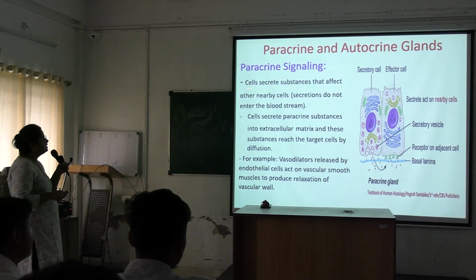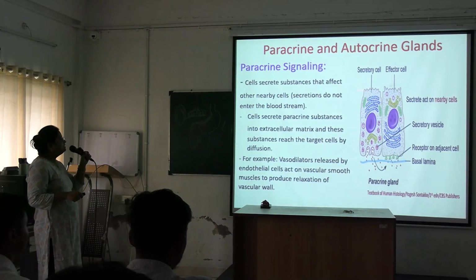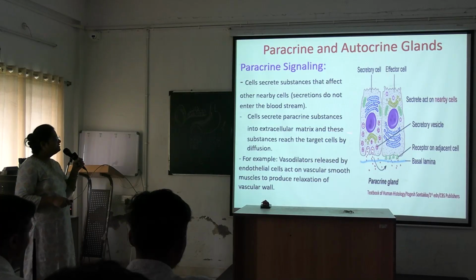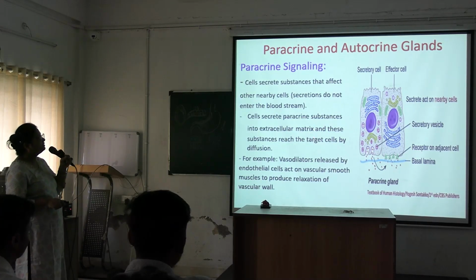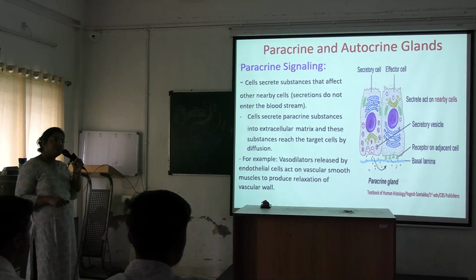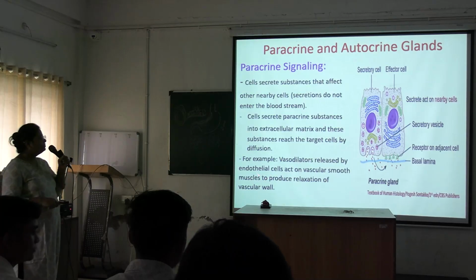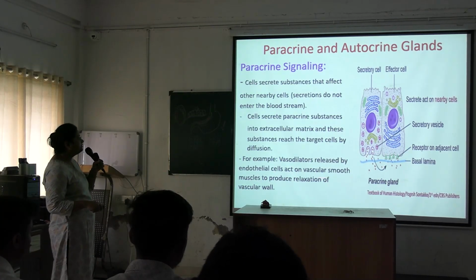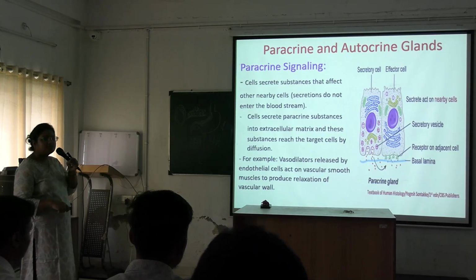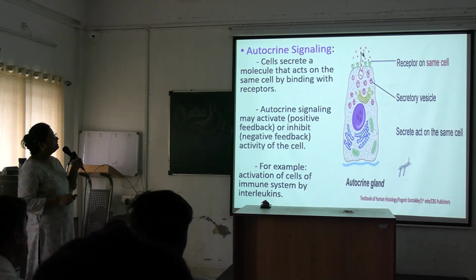Secretions do not enter the bloodstream. Cells secrete paracrine substances into the extracellular matrix and these substances reach the target cells by diffusion. For example, vasodilators released by the endothelial cells act on the vascular smooth muscles to produce relaxation of the vascular wall.